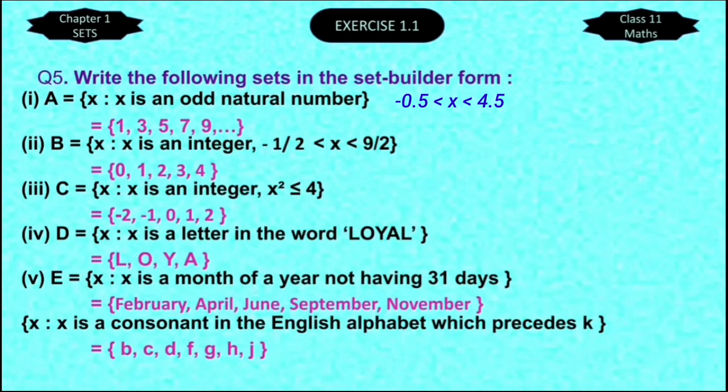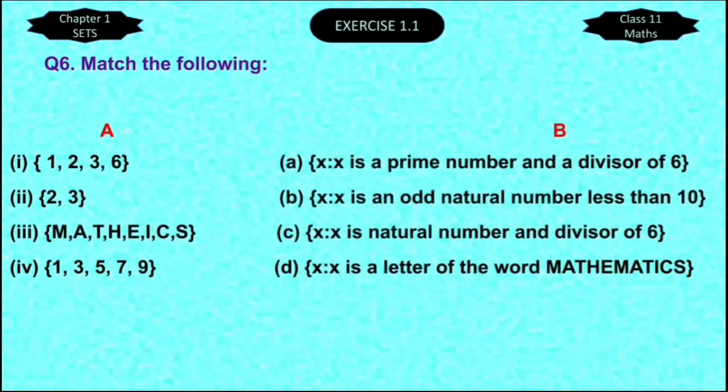In the third part, we have to write the integers whose square is less than or equal to 4. 2 square is 4 and -2 square is also 4. So the members will be -2, -1, 0, 1 and 2. If you have any queries related to any other part, you can ask in the comment box. Now match the following statements quickly.